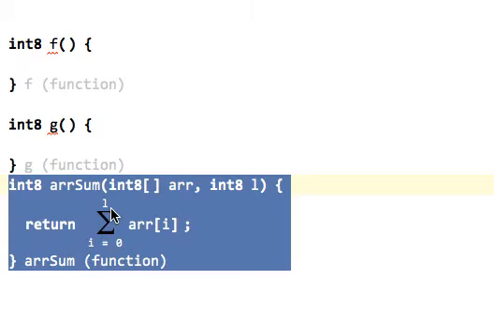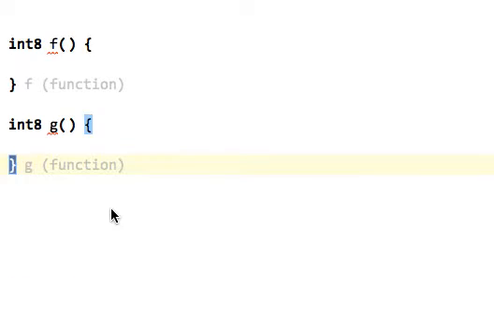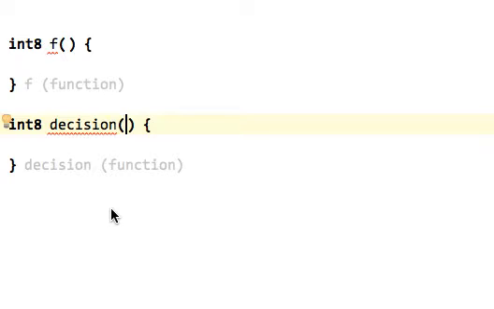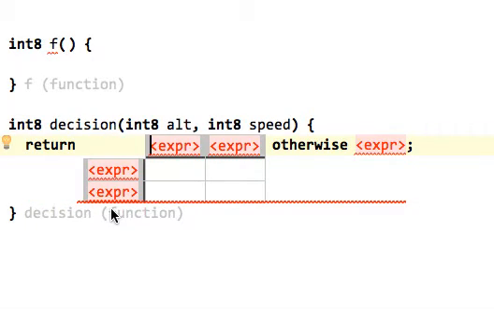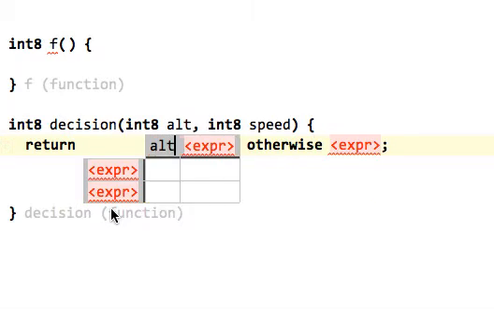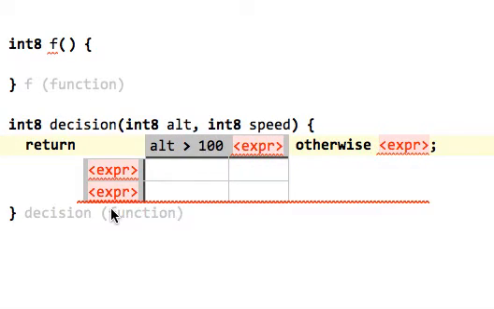Or let's use another example. Let's say we have a function that needs to make some kind of decision, and it takes one argument, let's say altitude, and an argument speed, and now we want to return some value based on combinations of altitude and speed, and we can directly include a decision table where we say if altitude is greater 100, then we do that.